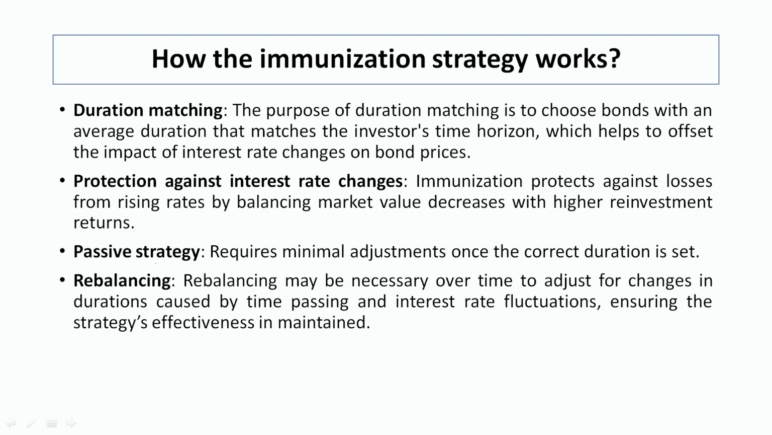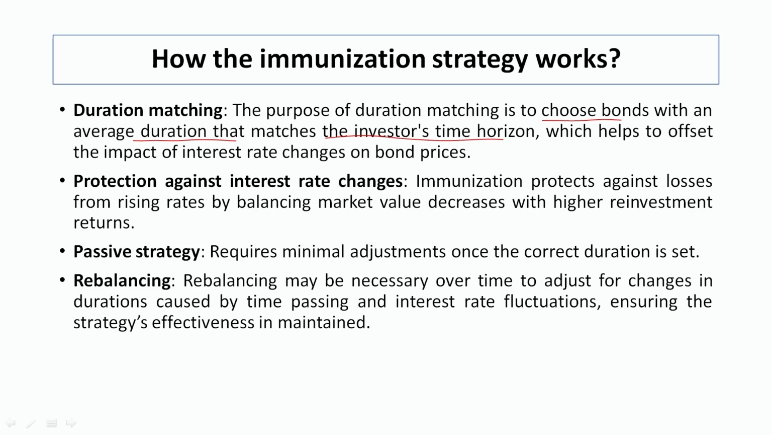Third is following the passive strategy, and fourth is rebalancing. The first is duration matching. Here the purpose of duration matching is to choose bonds with an average duration that matches the investor's time horizon, which helps to offset the impact of interest rate changes on the bond.